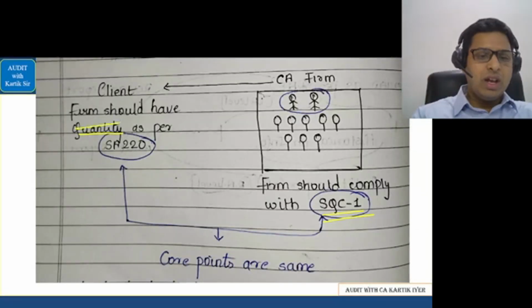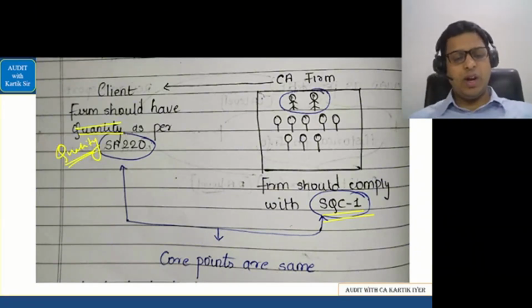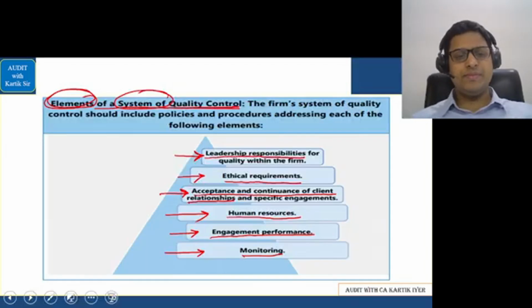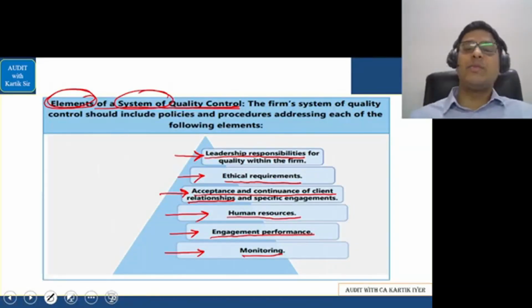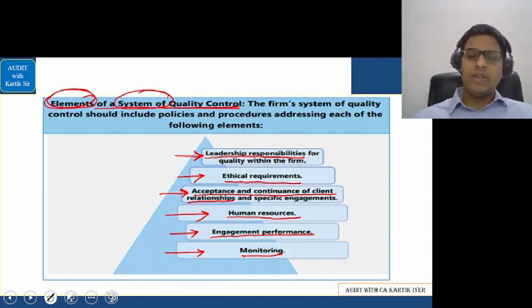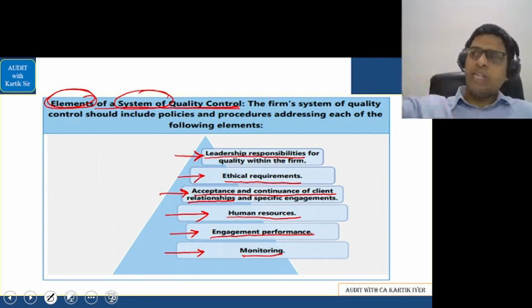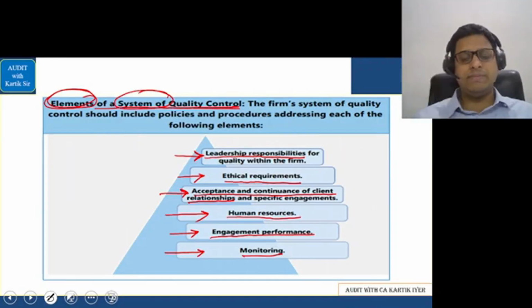Okay, here it should be quality. One second, quality should be there in place. Okay, now let's go ahead in this part. Let's see this, please. Here. So what are the elements of system of quality control? Remember, my dear student, we have done something called as a farmer story. So let's go with this. So first the leadership responsibilities, then you have ethical requirements, then acceptance and continuance of client relationship, then small boy comes, remember, human resources, then you ask the boy to get the mango, so engagement performance, and finally monitoring.